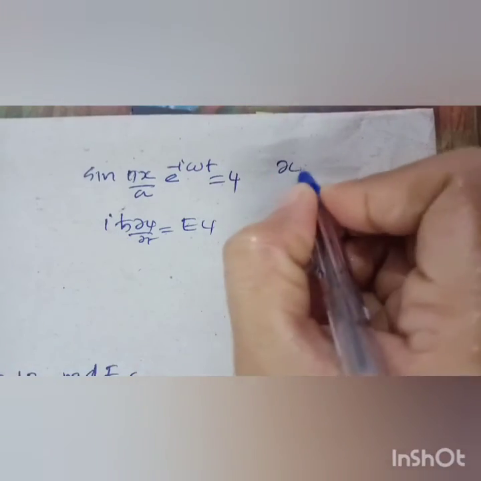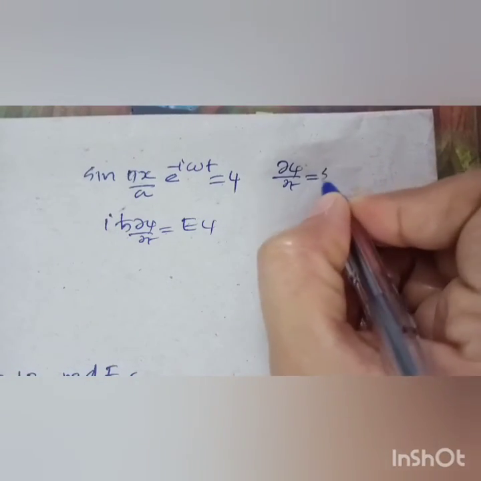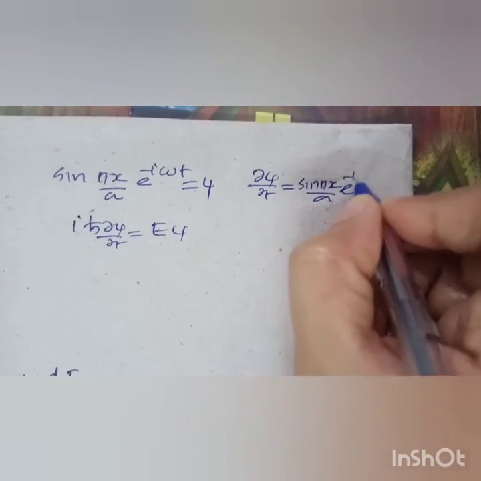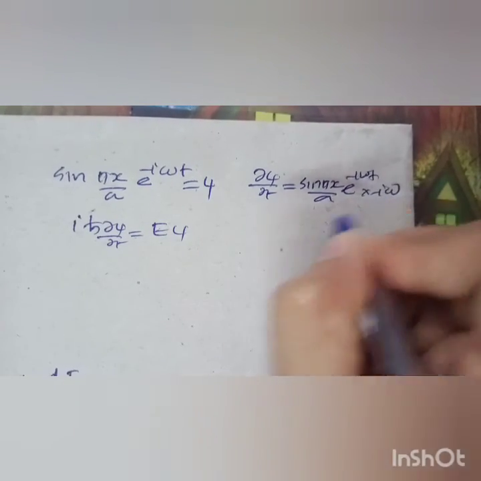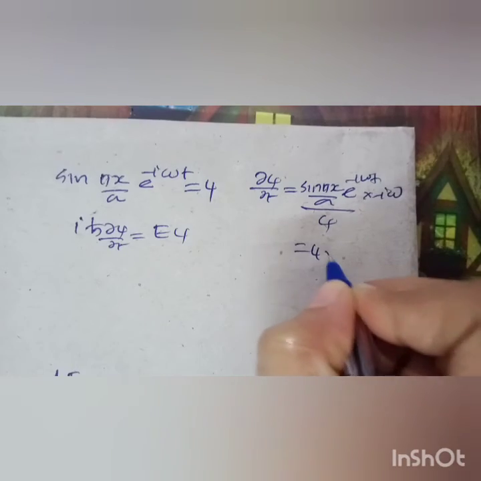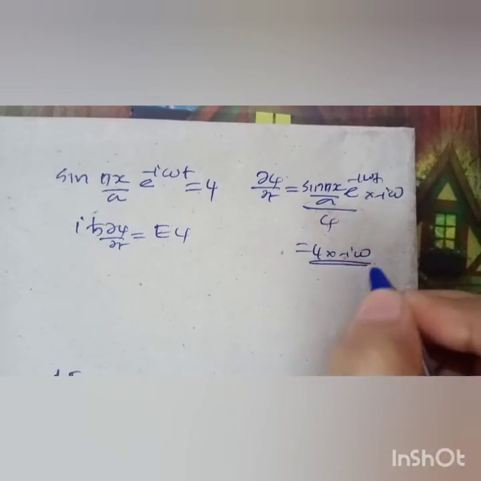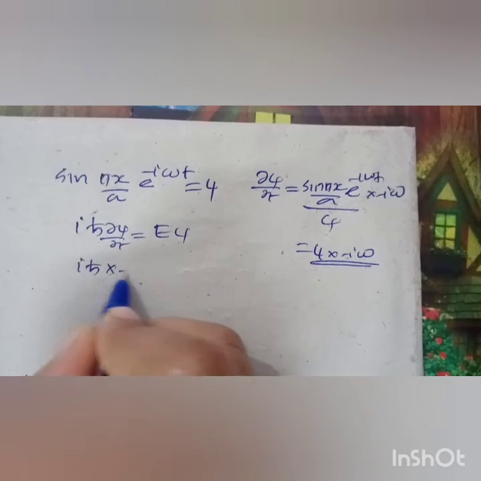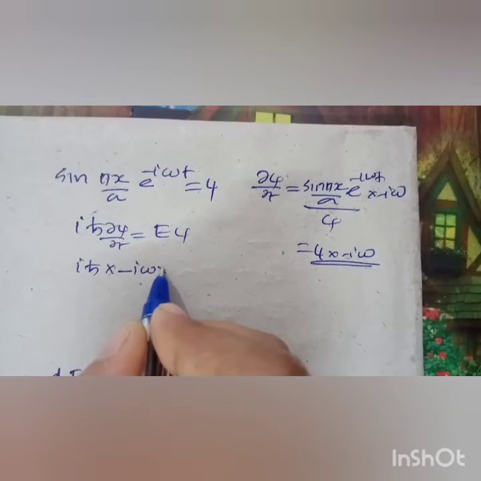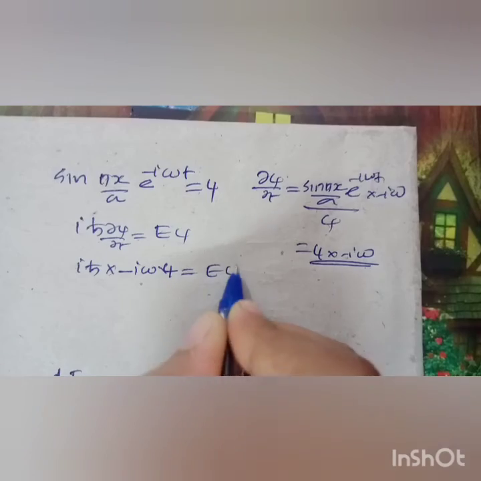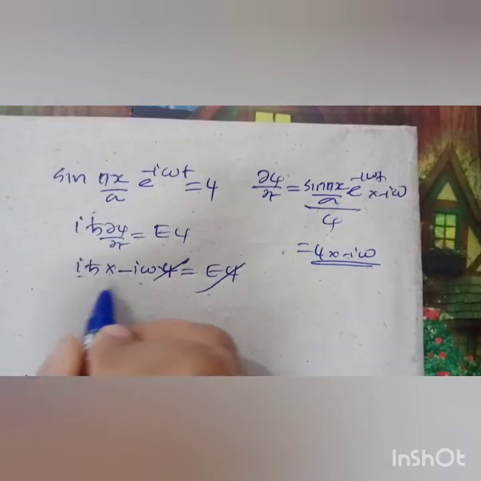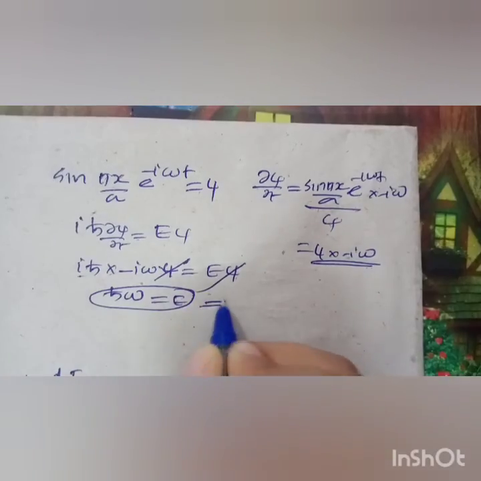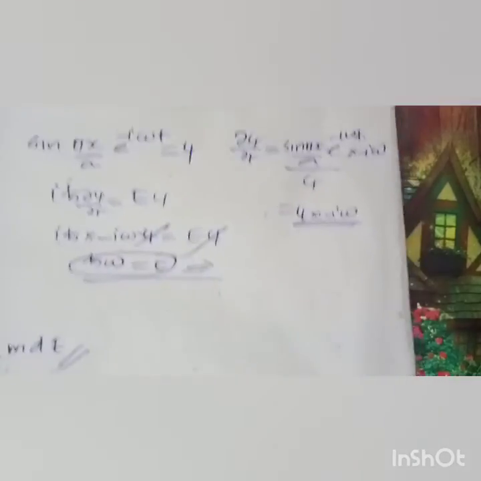So dou psi by dou t is equal to sin pi x by a e raised to minus i omega t into minus i omega. So this is psi only, so minus i omega psi, so i h cross into minus i omega into psi is equal to E psi. So psi cancels, and i into minus i gives 1, so h cross omega is equal to E. So this is the energy we got from this question.